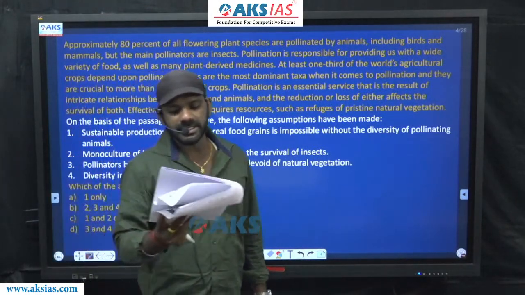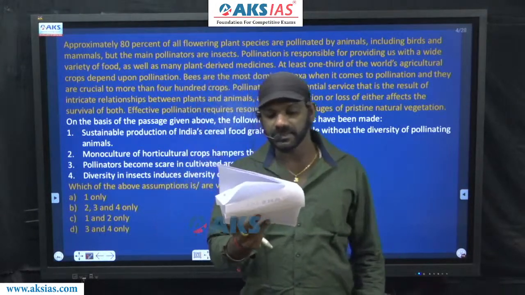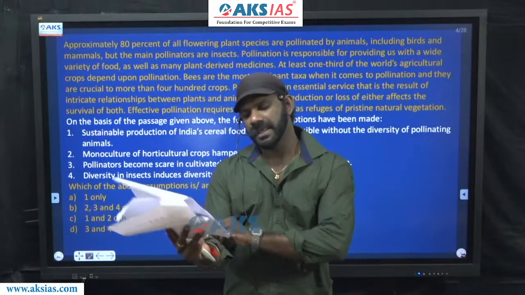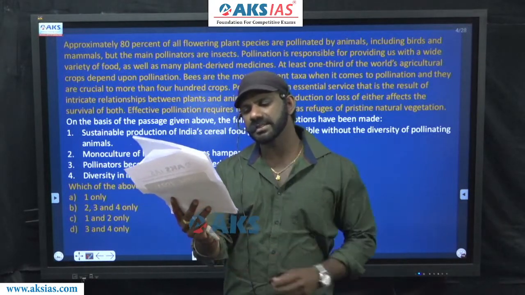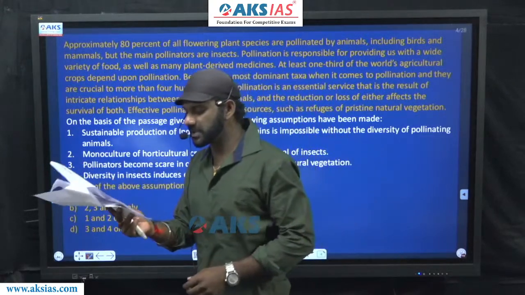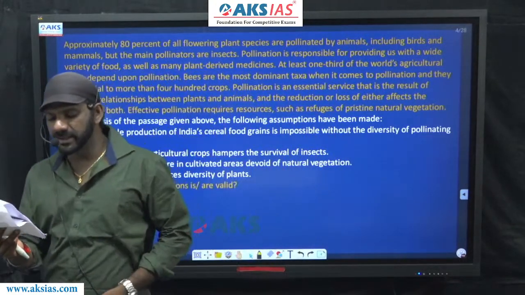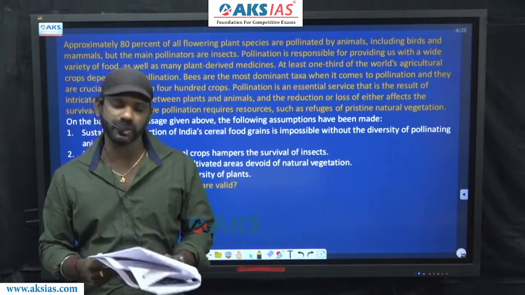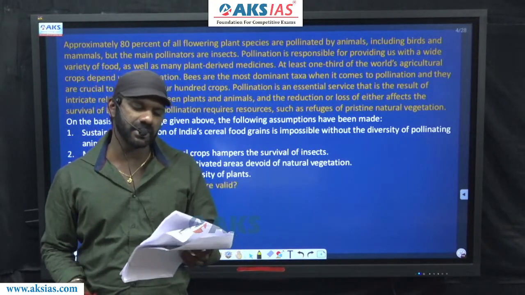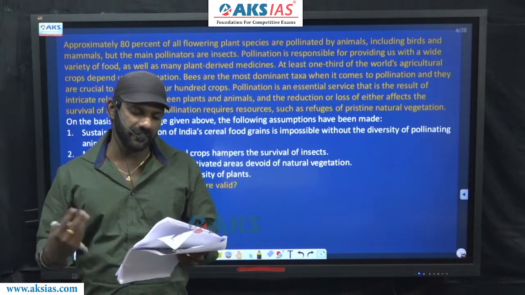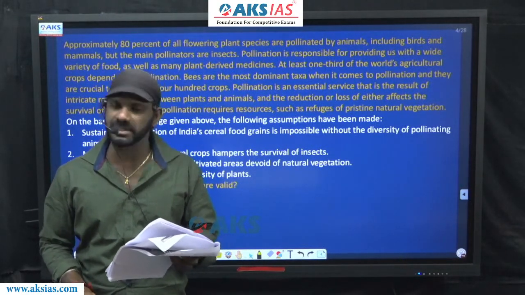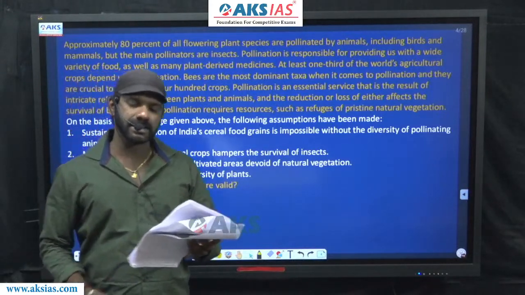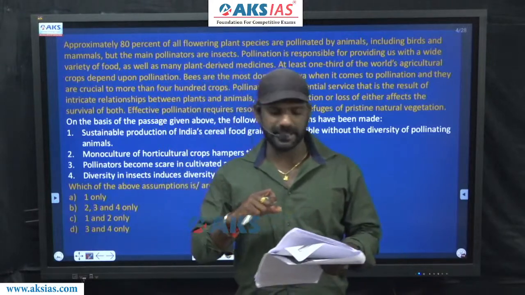Bees are the most dominant taxa when it comes to pollination, and they are crucial to more than 400 crops. Pollination is an essential service that is a result of intricate relationships between plants and animals, and the reduction or loss of either affects the survival of both. Effective pollination requires resources such as refuges of pristine natural vegetation. Come to the question. The whole paragraph talks about pollination, right?